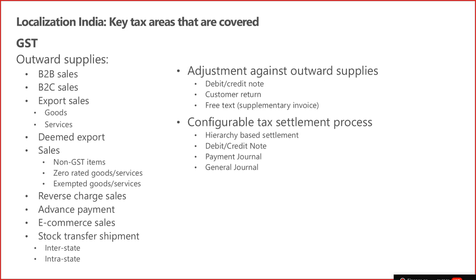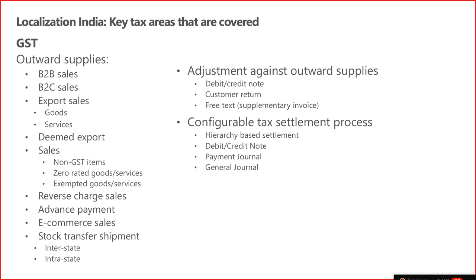Advance payment: when the advance payment is received from the customer, in that case GST calculation takes place. If you see the current law, the government has suspended this rule until September 2019, but it can be reintroduced again. In that case, the system allows you to calculate the tax on advance payment. In my latest interaction with a few partners or customers, I came to know that some of them are not aware that the system can calculate the tax when we receive the advance payment from the customers.